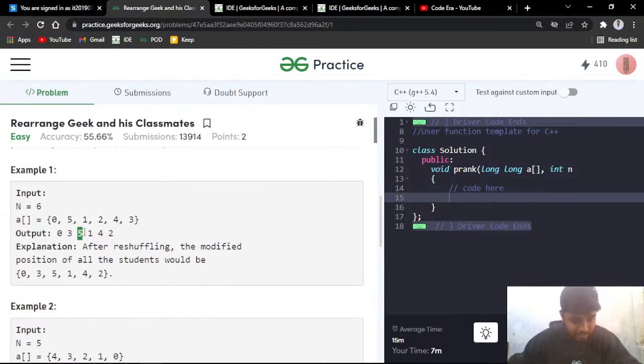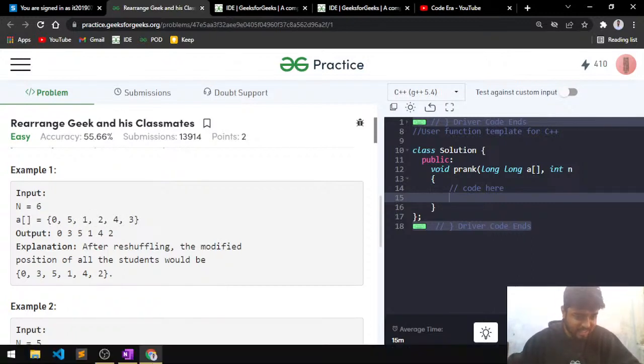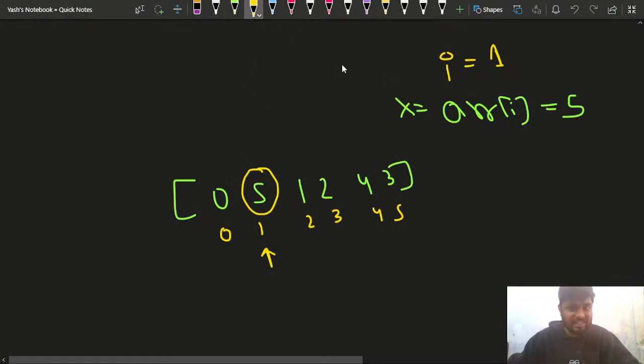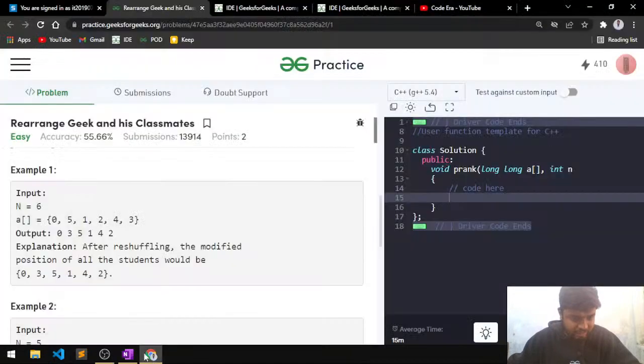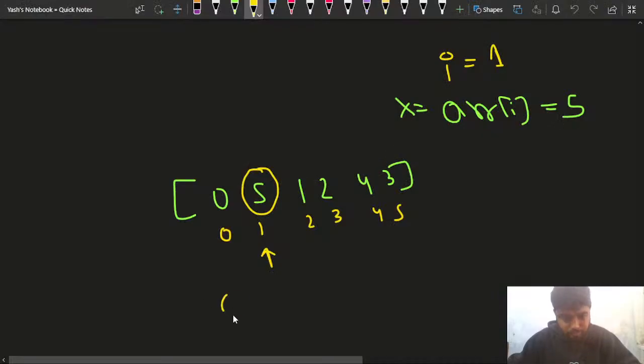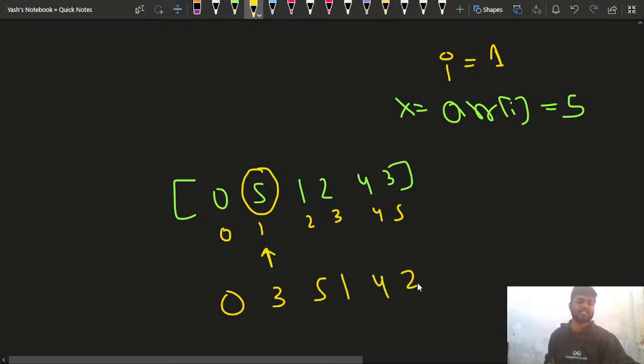5 is now coming to 2. How does it happen? Can anyone tell me in the chat? Basically, if you observe this particular test case, let me write the final answer so that we can observe: 0 3 5 1 4 2. If this is the test case, you can easily observe what is happening.